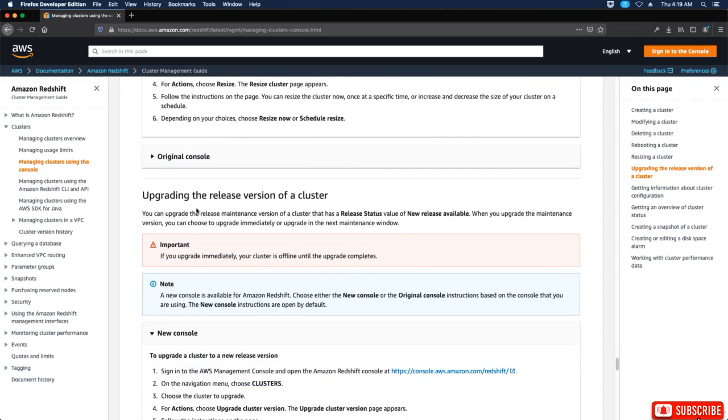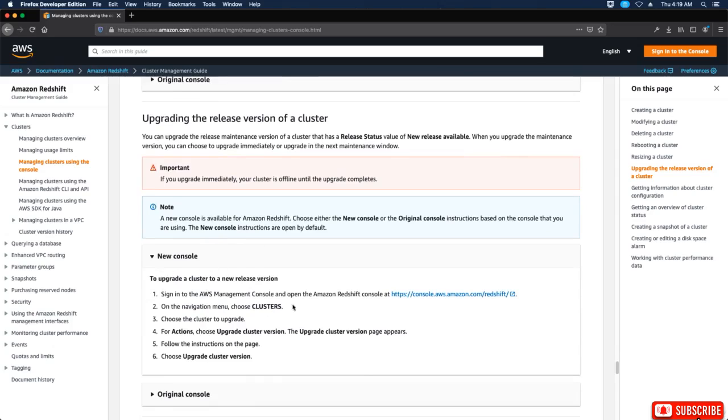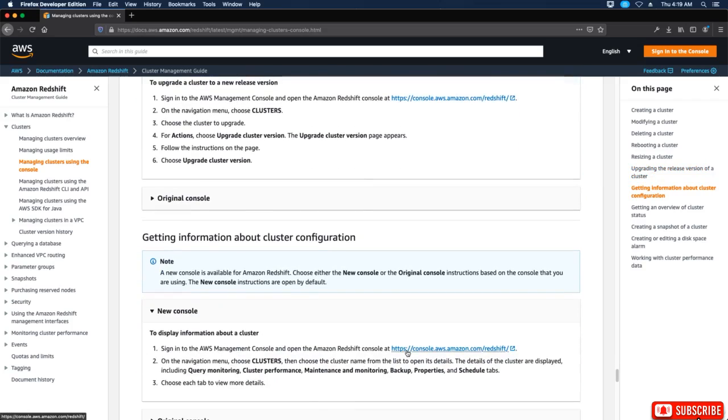Okay. Upgrading the release version of a cluster. For the new console, you can just log in, choose clusters, choose the cluster to upgrade. Again, it's an action item. So for actions, choose upgrade cluster version. The upgrade cluster version page appears. Follow the instructions and then choose upgrade cluster version. Okay, pretty straightforward.